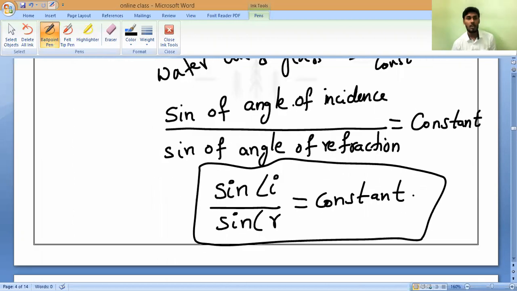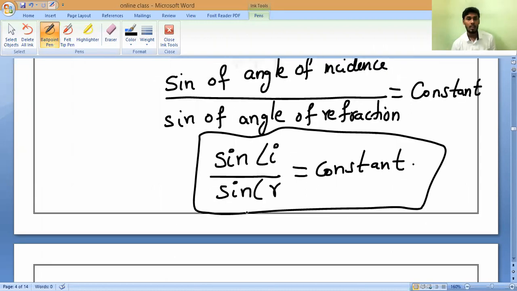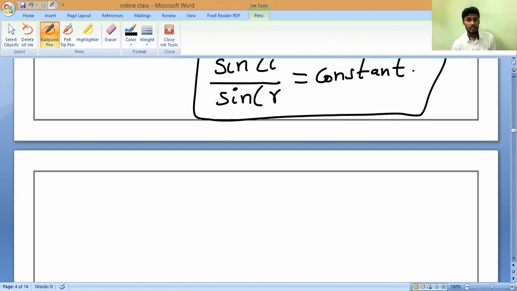So this is the formula: sine of angle of incidence divided by sine of angle of refraction equals a constant. Do you understand, all of you? Yes or no? Yes, sir.